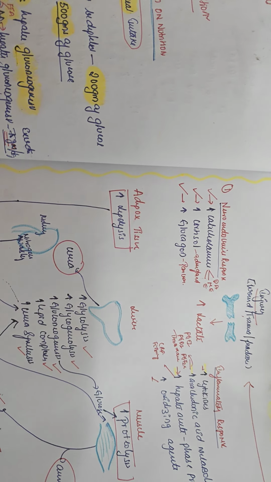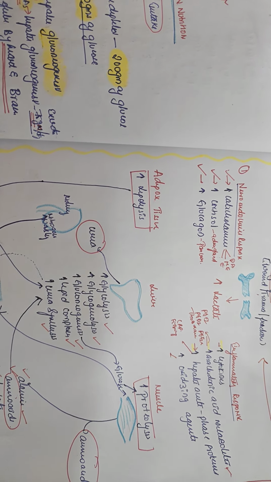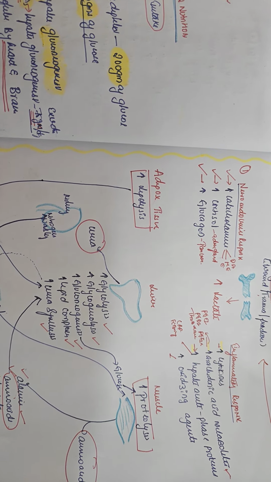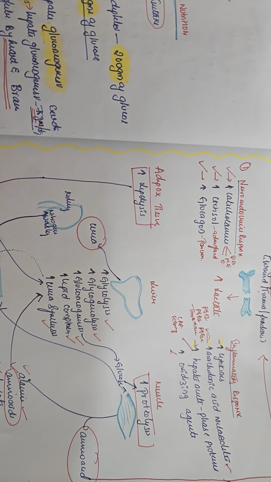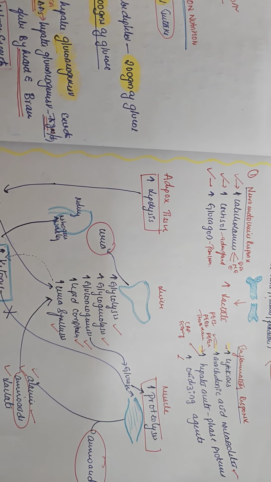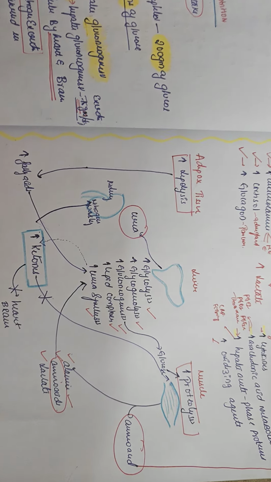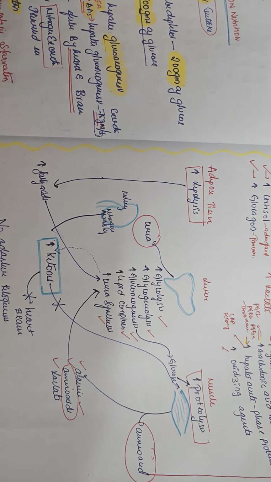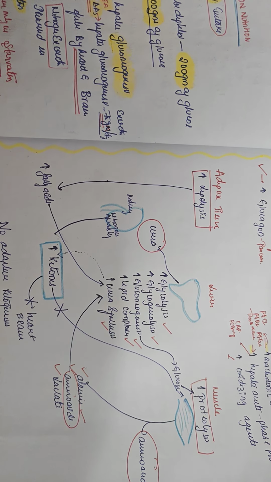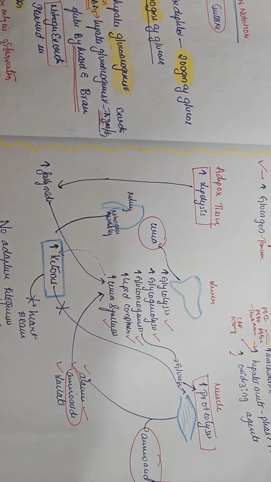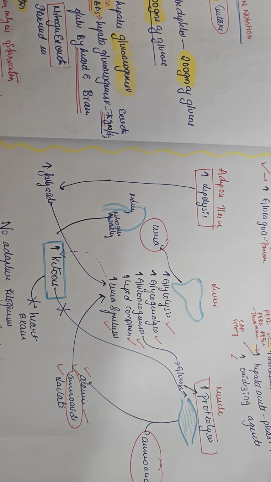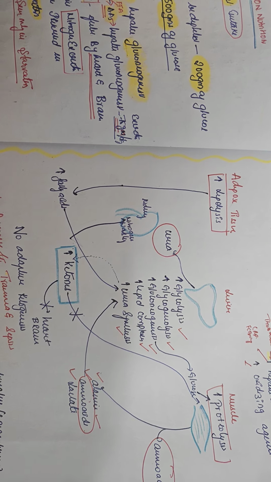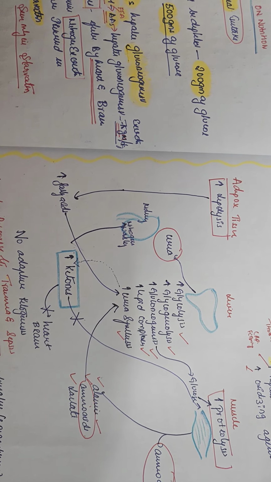Not only this, there is an increase in the inflammatory response, like increased cytokines, increased arachidonic acid metabolites, increased hepatic acute phase proteins, and increased oxidizing agents. So what happens in this? There is increased lipolysis from adipose tissue, right? There is increased proteolysis from muscles. In the liver, there is increased glycolysis, increased glycogenolysis, increased gluconeogenesis, increased lipid complexes, and increased urea synthesis.